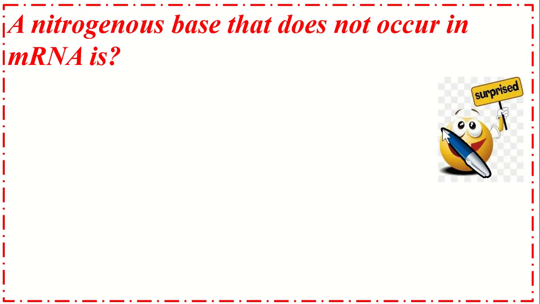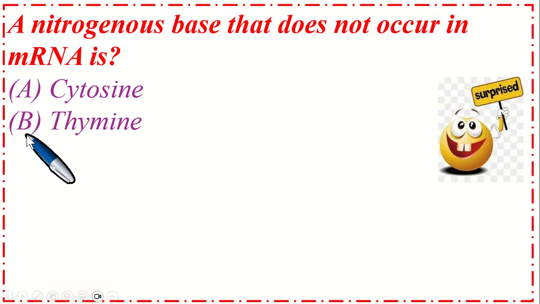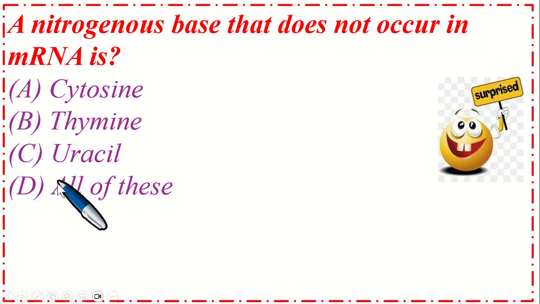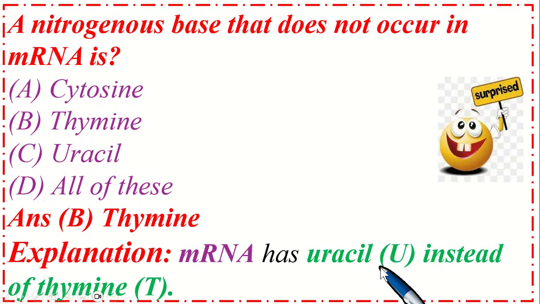Dear students, this is a very important MCQ. A nitrogenous base that does not occur in mRNA is: option A cytosine, B thymine, C uracil and option D all of these. So the correct option is B, thymine. mRNA has uracil instead of thymine.